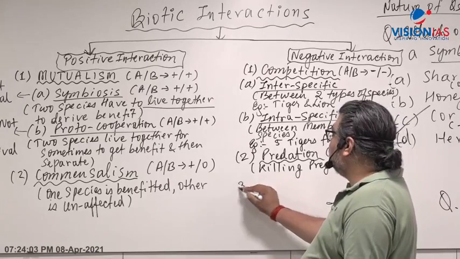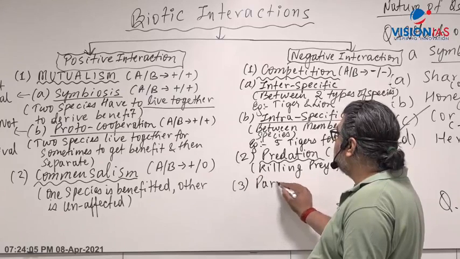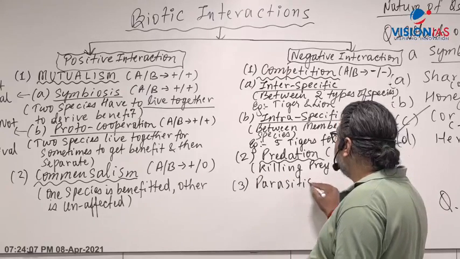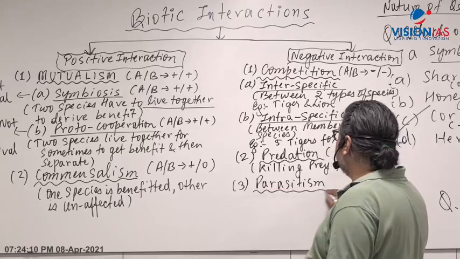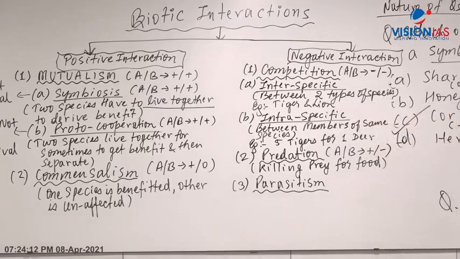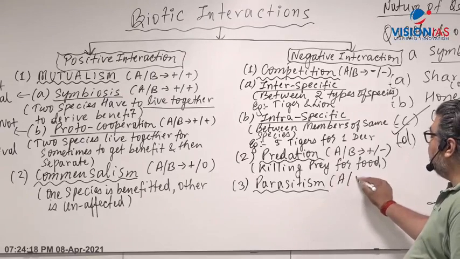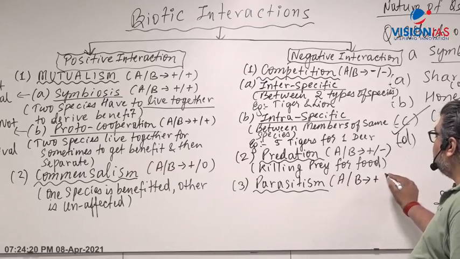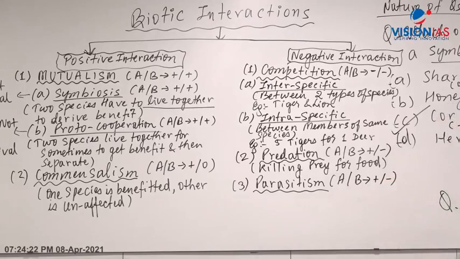Now the third one is called parasitism. A parasite lives on the host. So in parasitism, what happens? The parasite gets all the benefit, whereas the host is harmed. Host is negative.